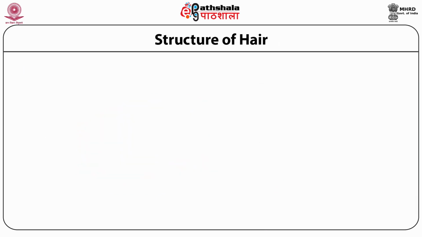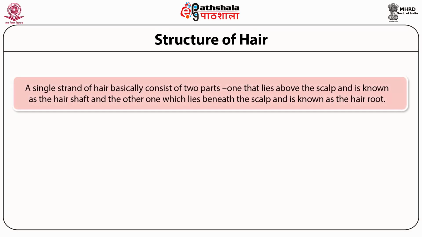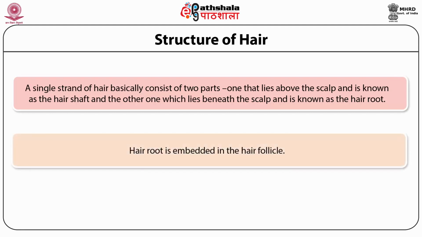The structure of human hair. A single strand of hair basically consists of two parts, the hair shaft above the scalp and the hair root beneath the scalp. Hair root is embedded in the hair follicle.